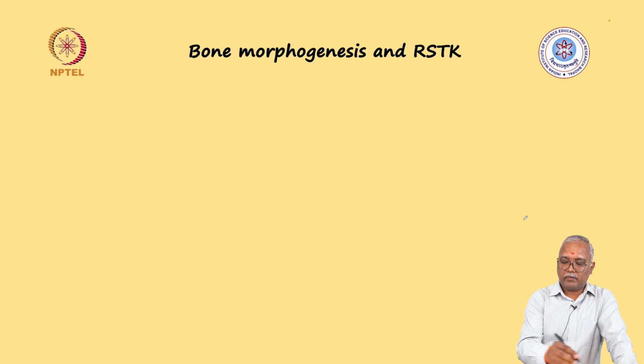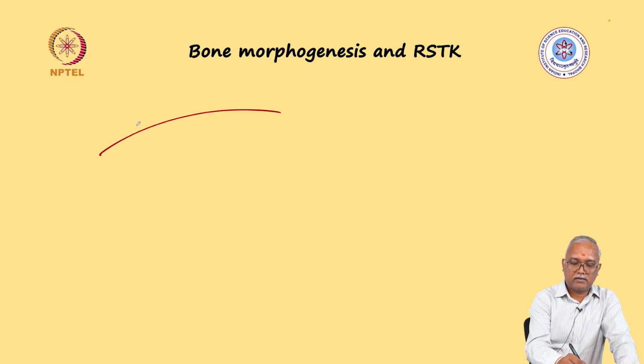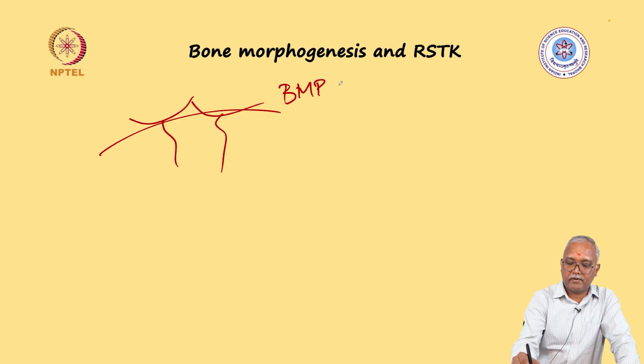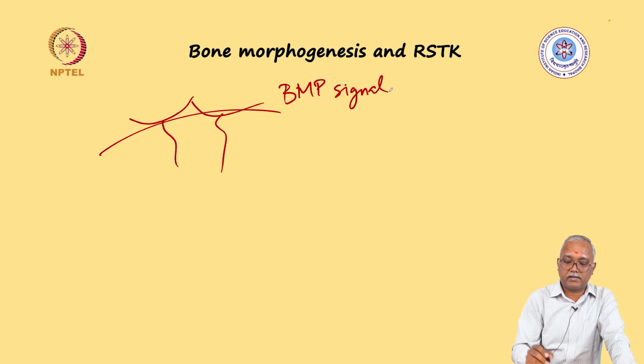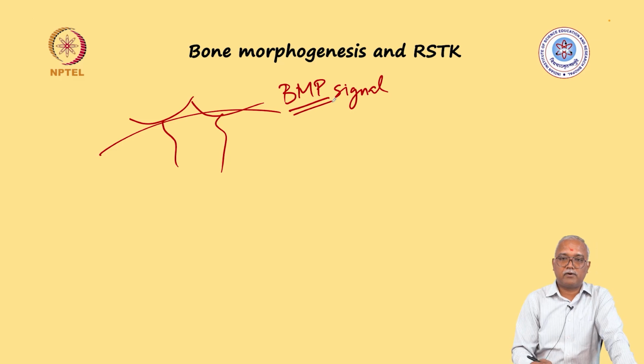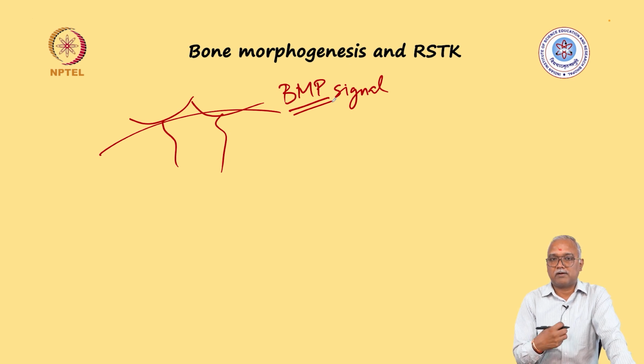Then what we understood over there is that the receptor has to be here on the surface. Remember one very important thing: the availability of the BMP, bone morphogenetic protein, as a signal in the extracellular matrix. This is not available freely. This again talks about one of the things which we discussed, that is how signals are regulated and you really do not have freely available signal.